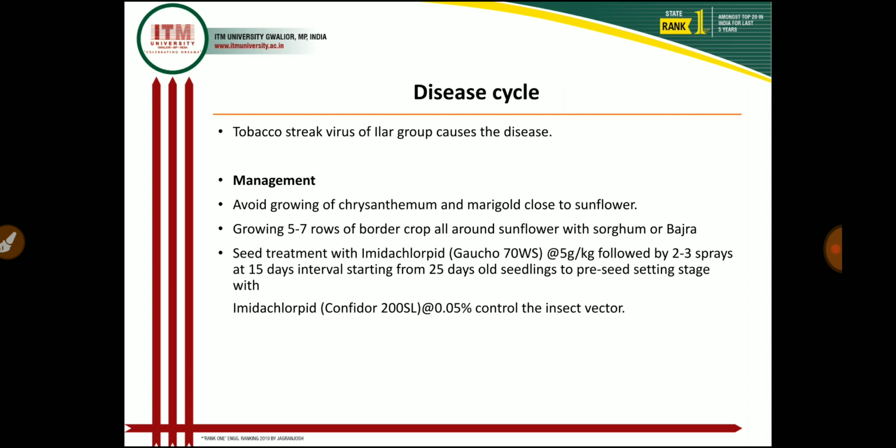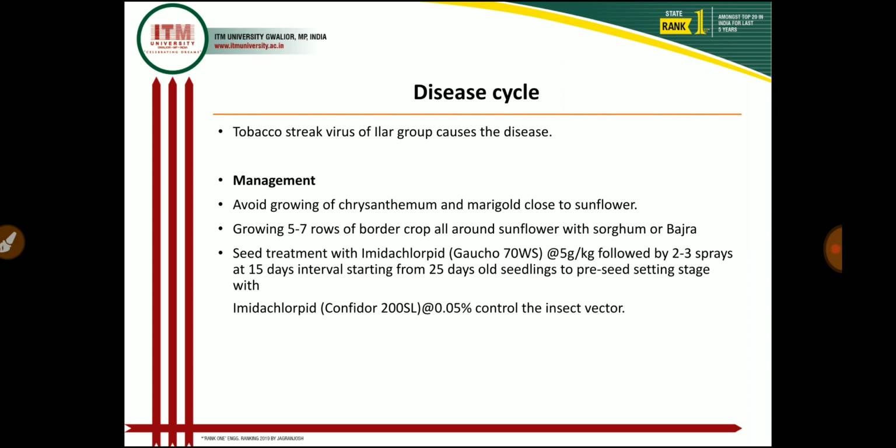And if we give seed treatment with imidacloprid, that is Gaucho 70 WS at the rate of 5 gram per kg, followed by 2 to 3 sprays at a 15 days interval starting from 25 days old seedling to the pre-seed setting stage with imidacloprid at the rate of 0.05%, it controls the insect vector. If we control this insect vector, then we definitely control this viral disease in the crop plant.